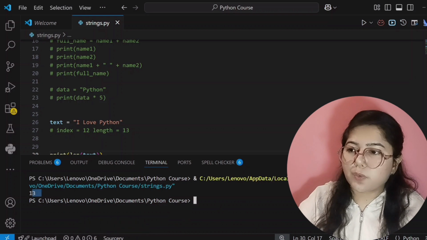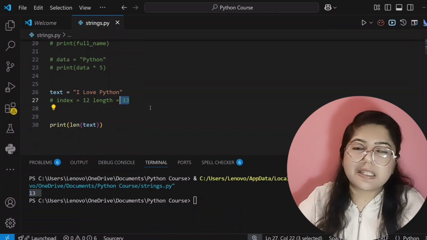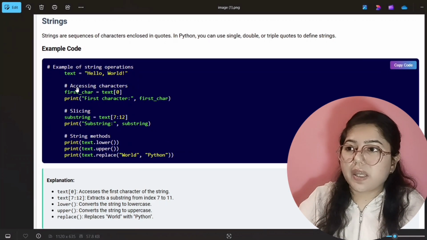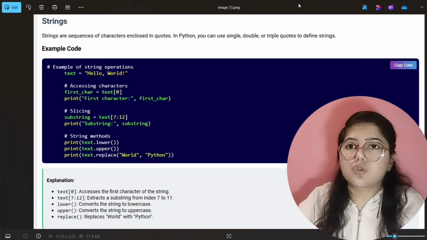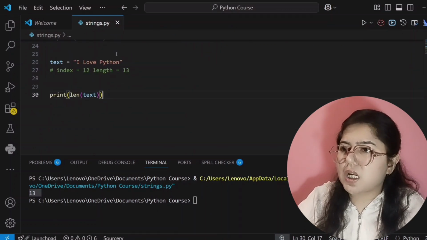So see here, it's showing 13. Yes, it's the correct answer because our string length is 13. Okay, now the next thing is that we have to access characters. So if I want to access a particular specific character, that is, if I want to access this L only.